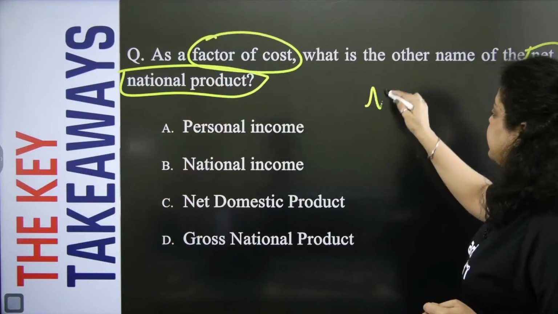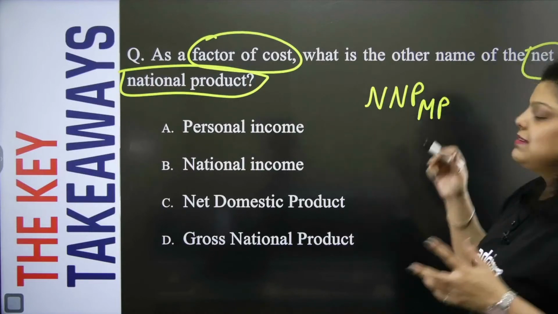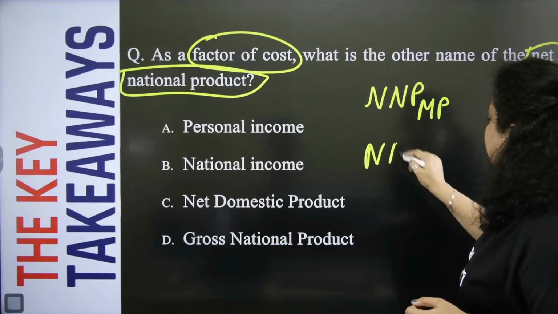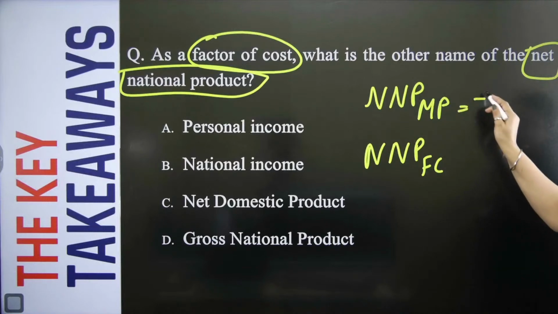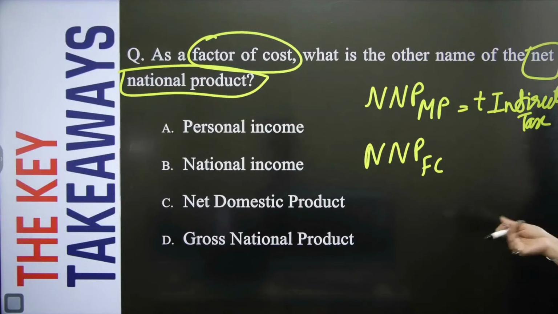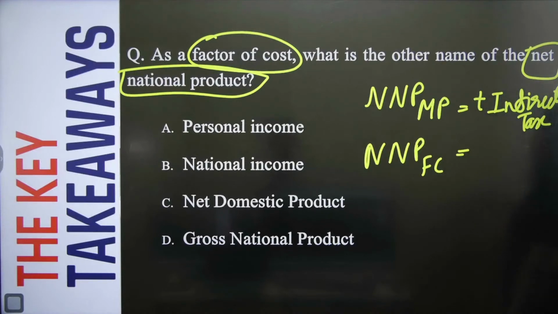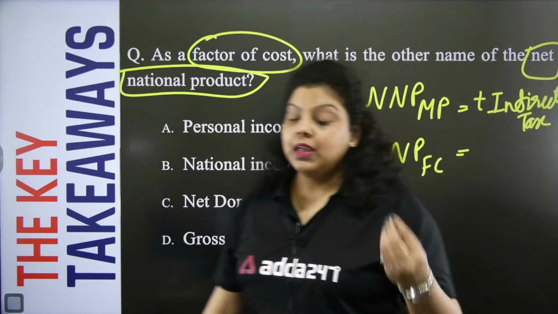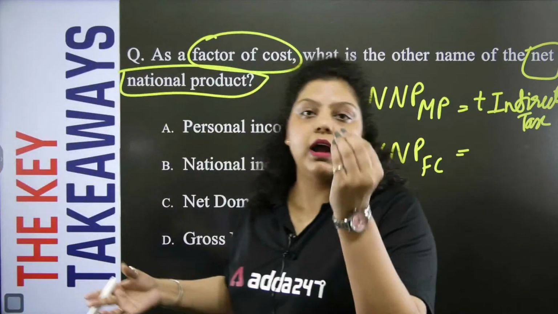So when you are calculating the value of production, you will calculate that value at two prices, or I can say at two values, that is market price and the another one is factor cost. In the market price, you have to add the indirect taxes. What we have to add? The indirect taxes, because whenever we went to purchase a certain goods and services, we have to pay indirect tax. That will be GST. But when we are calculating the factor cost, it's very obvious the costing of a product will be counted, in which GST will not be applicable, because GST applicable only on the final products.